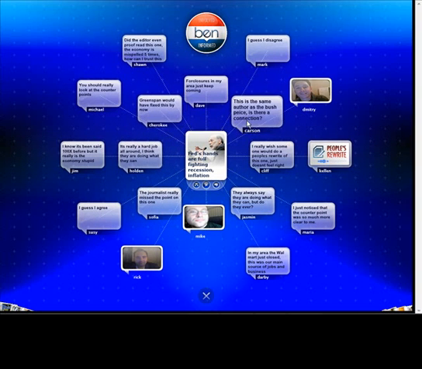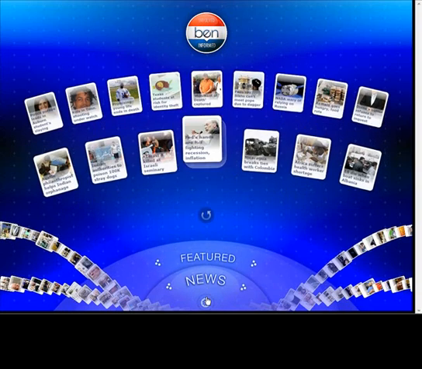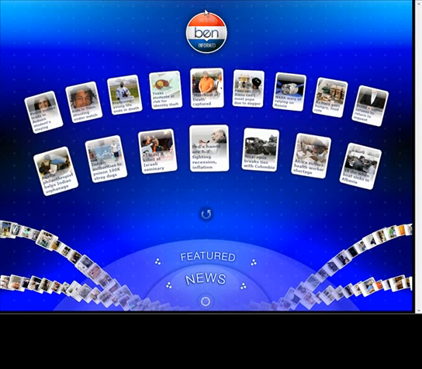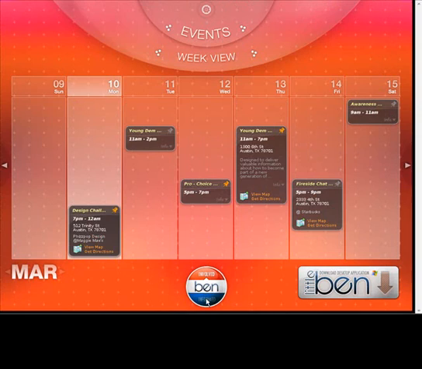Most blogs look at comments as a linear stream, but really comments are interrelated sets of discussions. And these discussions are not just typewritten and not just text, but they can be video, they can be audio, and several multimedia formats all brought together inside of Ben Online. These kinds of data visualizations are very powerful, not only in applications like Ben, but large-scale enterprise business applications as well.